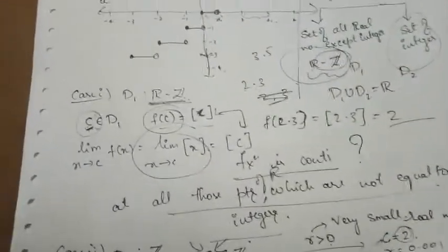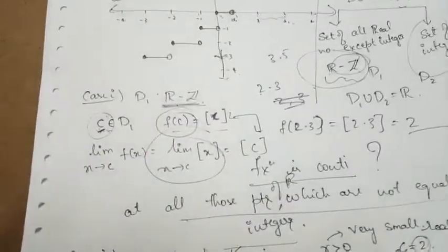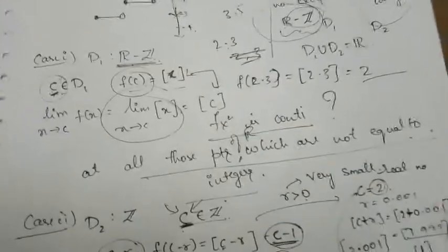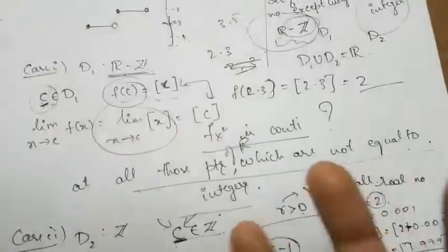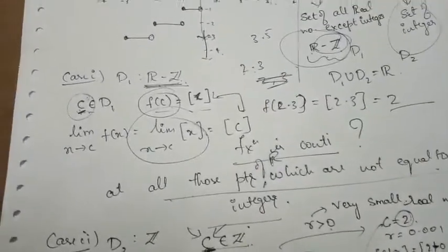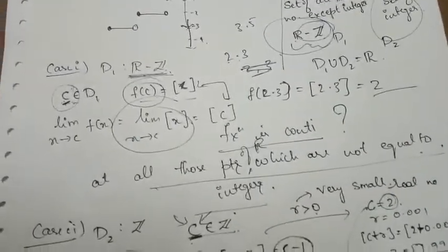So these are some of the example questions based upon the continuity of the function, whether the function is continuous or not, checking the continuity or discussing the points of discontinuity. If you have any doubts regarding these examples, you can ask me at any time.